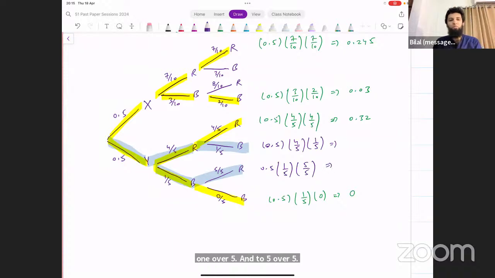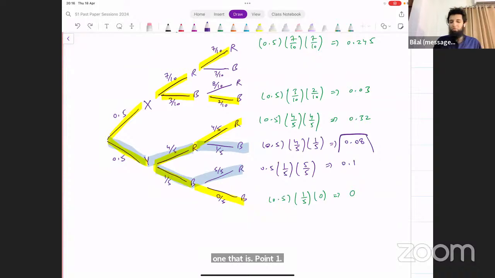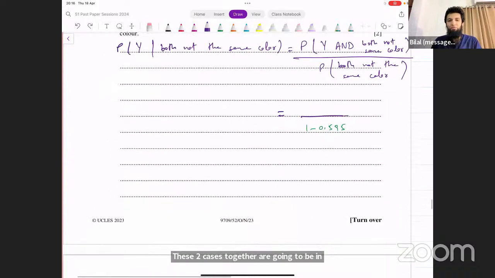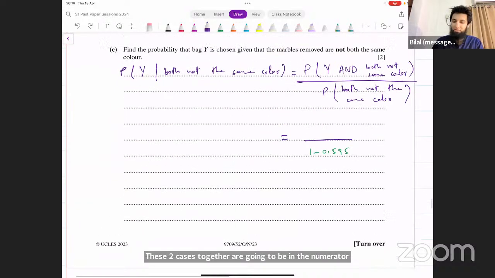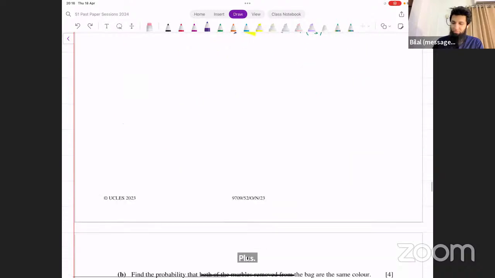These are the two cases where both of those things are happening together, that you are choosing y and both are not the same color. 0.5 into 0.8 into 0.2, that's giving me 0.08. 0.5 into 0.2 into 1, that is 0.1. These two cases together are going to be in the numerator here. So in the numerator, we have 0.08 plus 0.1, right?